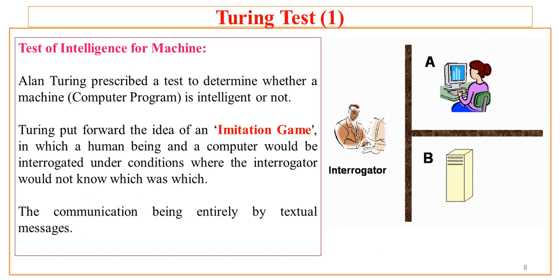He put forward the idea of an imitation game wherein there is a human being and a computer, and these two entities will be interrogated by a human, and the communication between the interrogator and these two different entities is through teletype message communication.